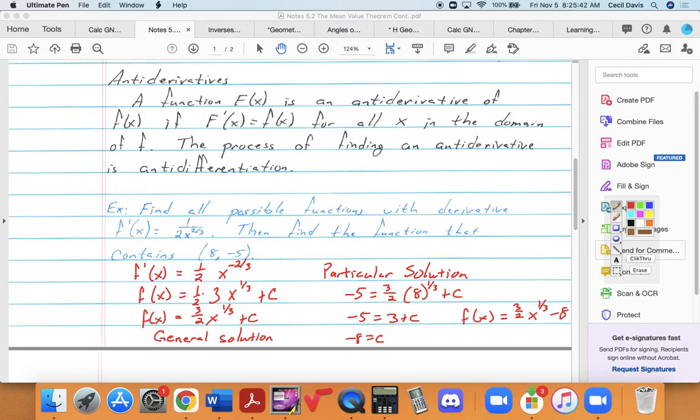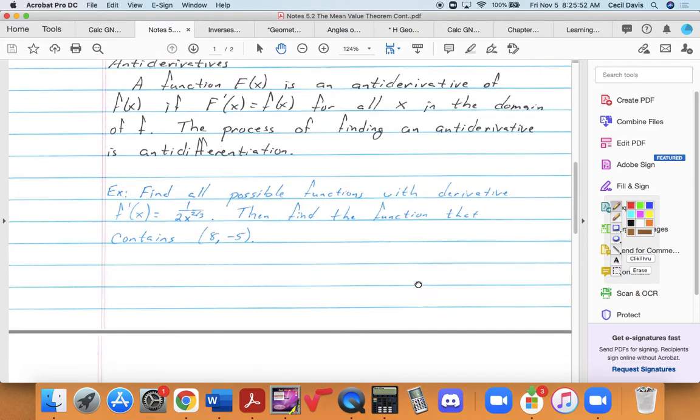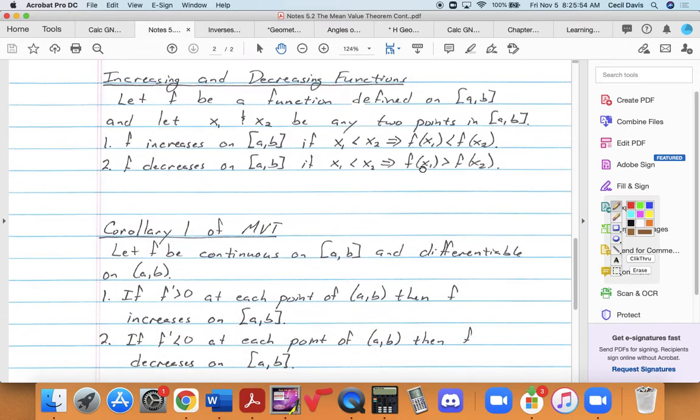Good stuff. It's not so bad. Now, we will get to ones that are uglier, but not yet. Not until the next page. So, increasing and decreasing functions. This is actually not a calculus thing at all. Is this algebra? Right. But we use it in calculus.